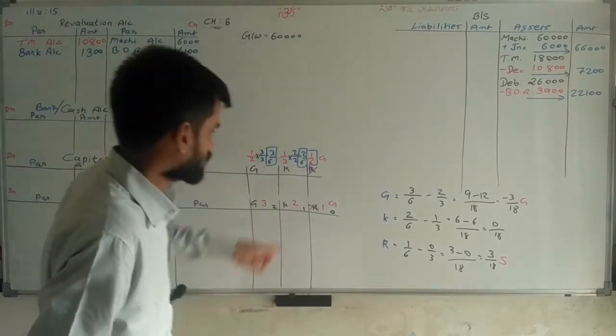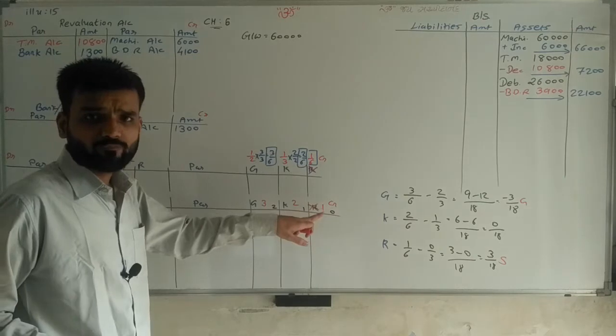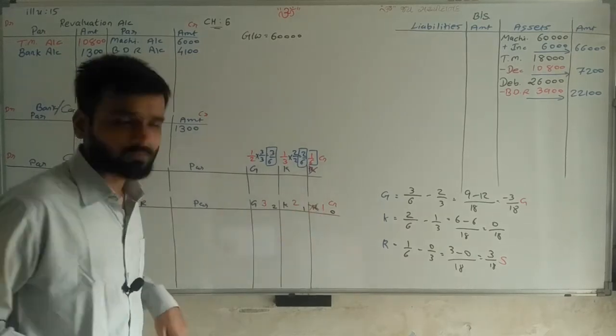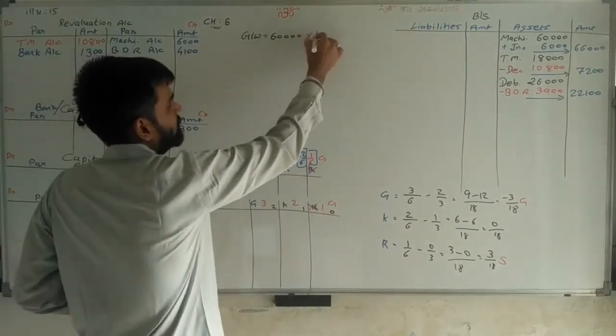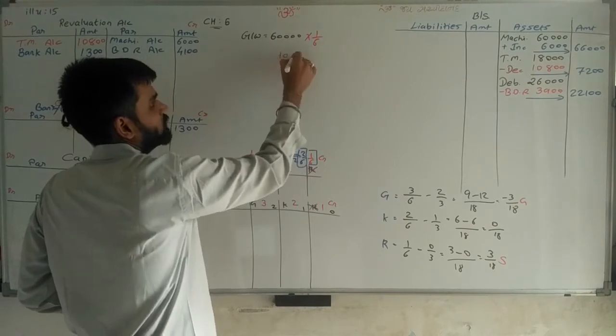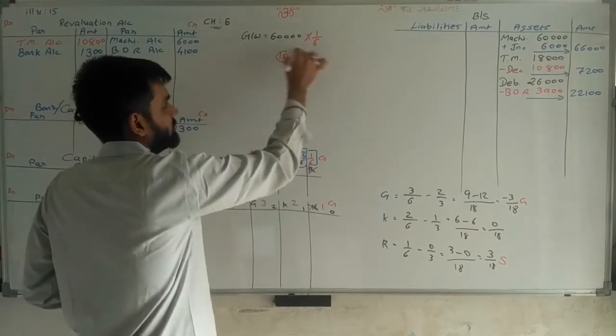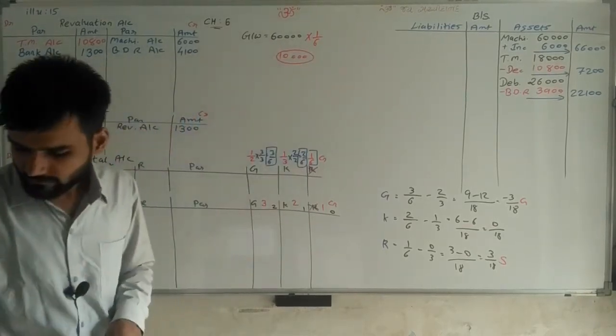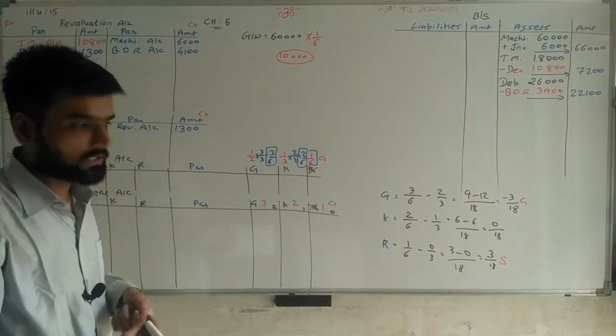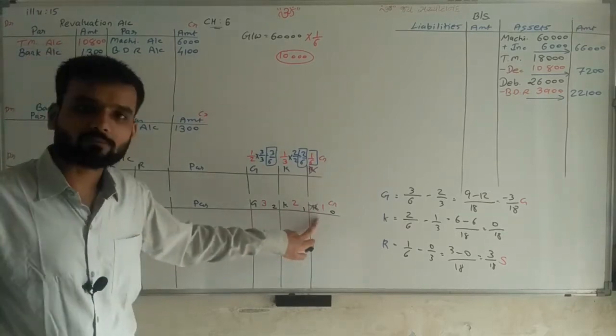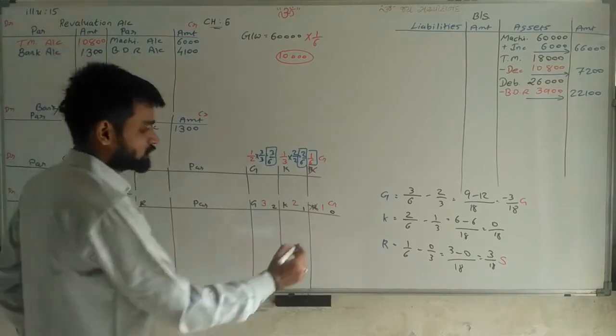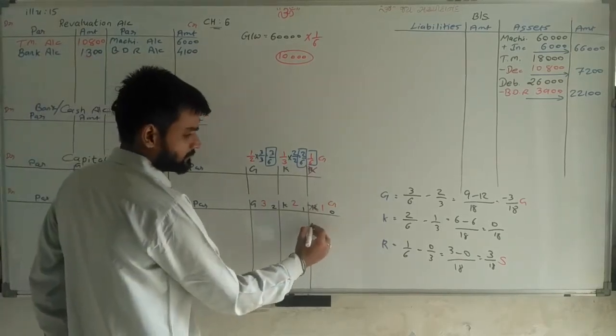Why? Because what is the ratio of R? The ratio of R is 1/6. So calculate 1/6 of 60,000, it means 10,000 rupees. This 10,000 rupees is the value of goodwill which is given to R because R sacrificed. So 10,000 we are crediting here.